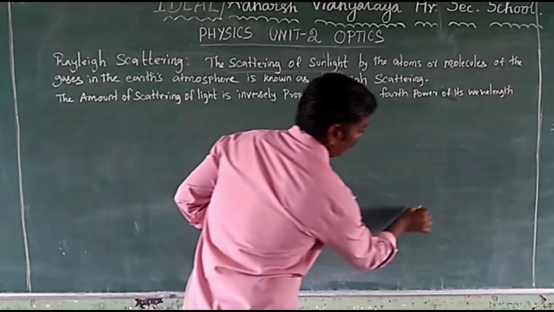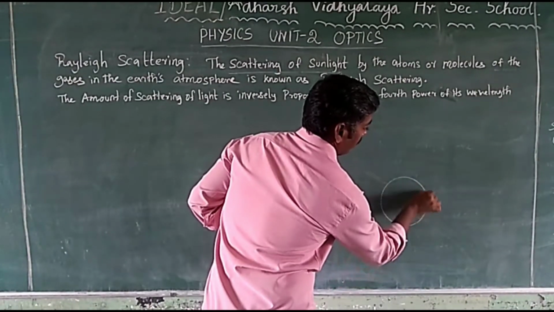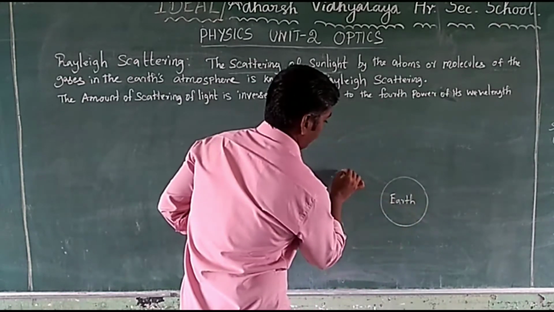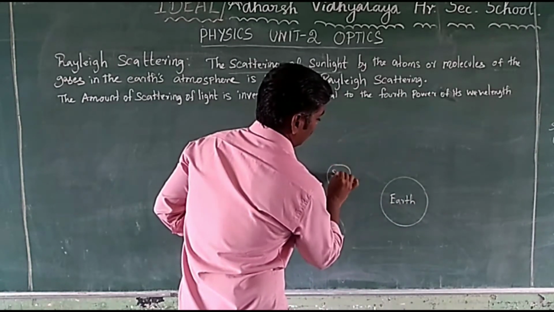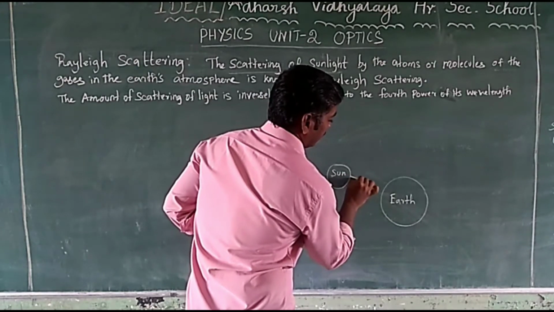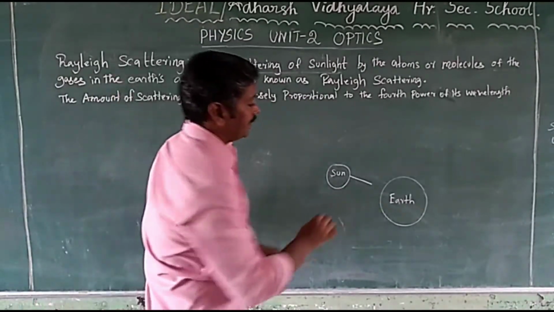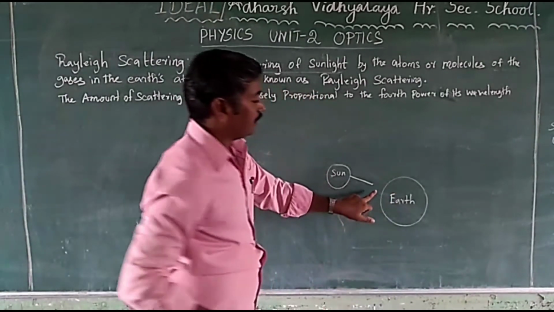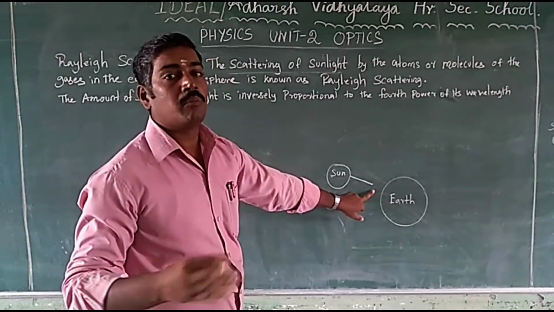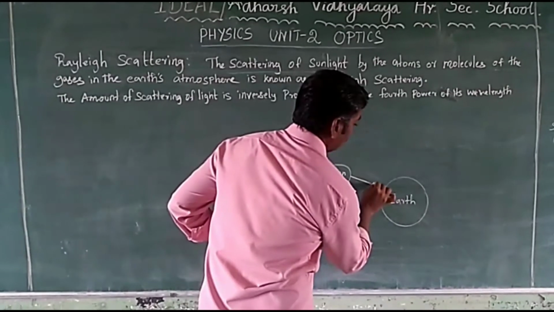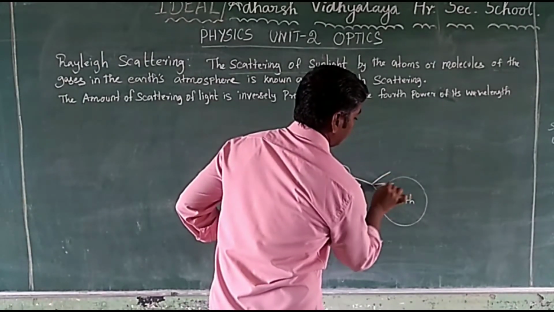As well, air, sunlight, okay, in particles, atom or molecule or different gases, the rays also scatter.